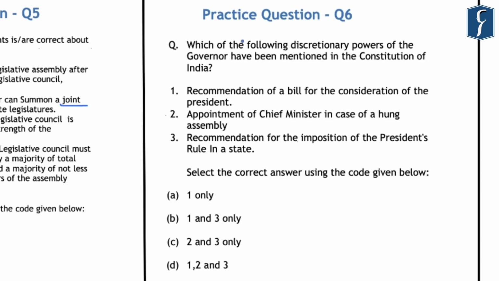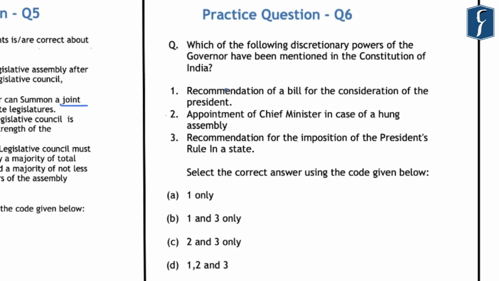Now, some of the constitutional discretionary powers are the reservation of a bill for the consideration of the President, and recommendation for the imposition of President's rule in a state. Further, the governor can use his discretion while exercising his functions as the administrator of an adjoining union territory. And further, the constitutional discretion can be exercised while seeking information from the chief minister with regard to the administrative and the legislative matters of a state. So if you look at these options that have been provided, the first one reads that the recommendation of a bill for the consideration of the president. Second is that the appointment of chief minister in case of a hung assembly.